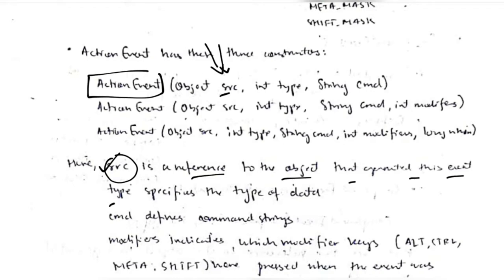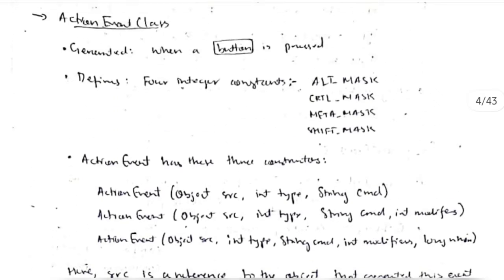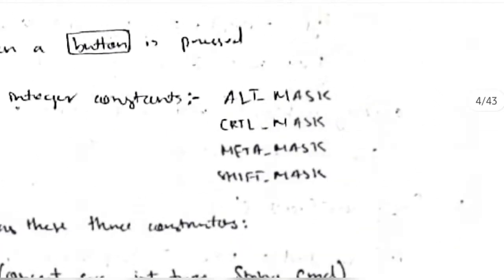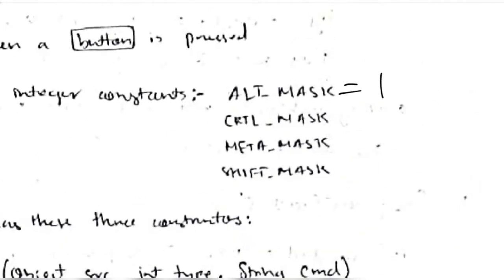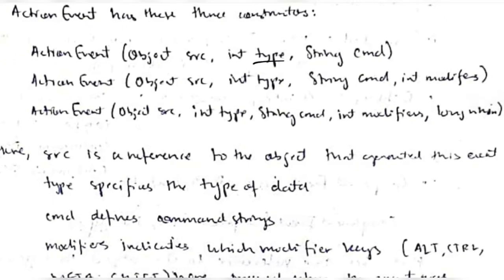And type specifies the type of data, meaning these 4 integer constants. Whether alt, control, meta, or shift is pressed is defined in the type. It is an integer constant, so it will have some value here. Actually it will be like 12, 13, 14, like that. So it is an integer value, and if that value is 13 here, it will be alt.